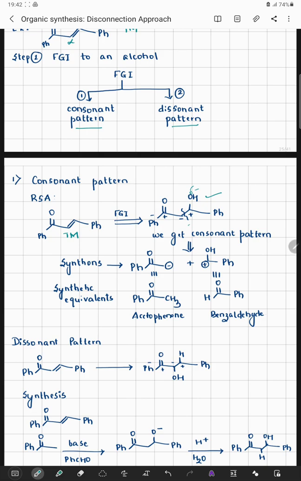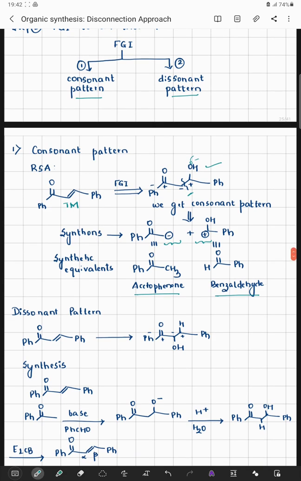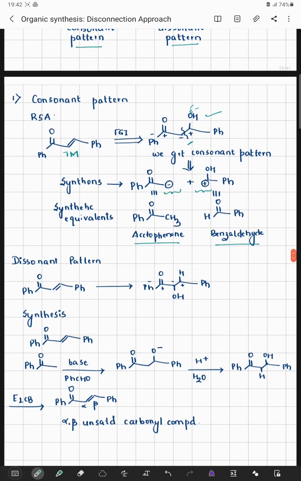If I cut the molecule at this particular position, that means I cut a C single bond C, the synthons that I get are a negatively charged system containing a carbonyl carbon and a positively charged carbocation system containing an OH group. The synthetic equivalents through which we can get these are acetophenone and benzaldehyde. So this is what happens when I take an alpha beta unsaturated target molecule and follow a consonant pattern.